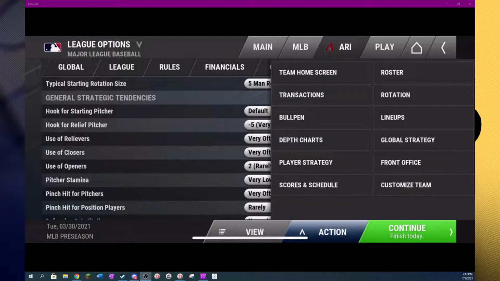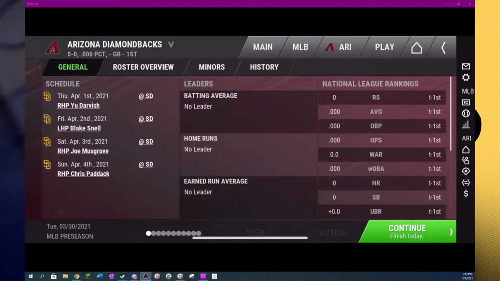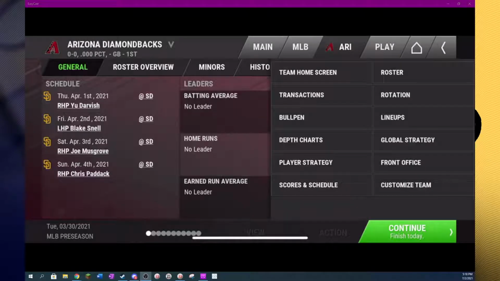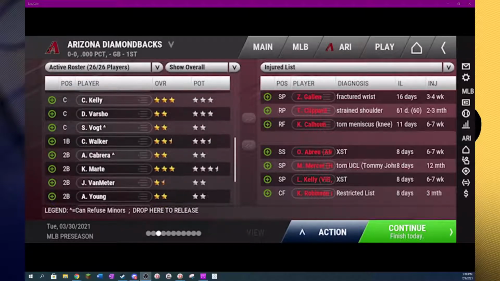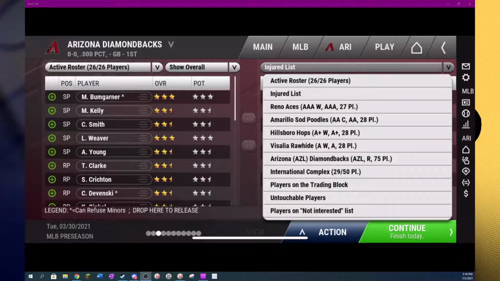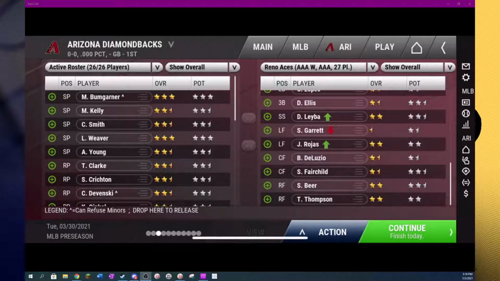Now, under your personal team, you can view the team home screen here, which will show you your schedule, who's doing well on your team, and how your team ranks statistically. If you want to see your transactions page, you can go here. It'll show you who's on your main roster and who's on your injured list, but you can view other things as well.